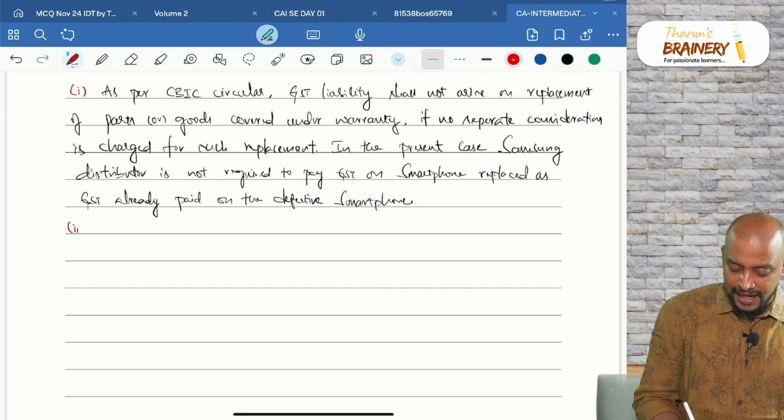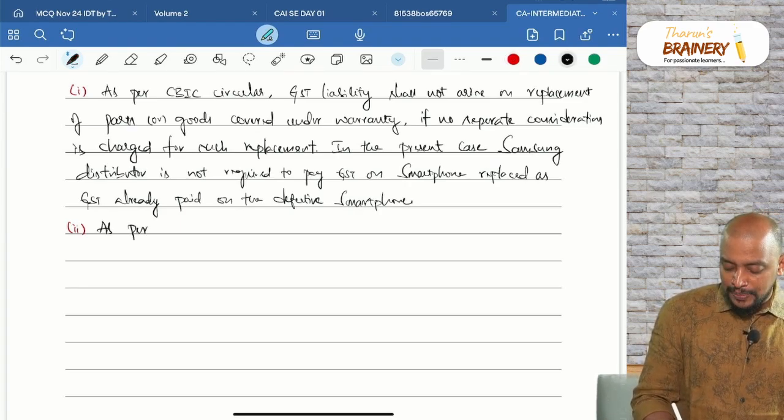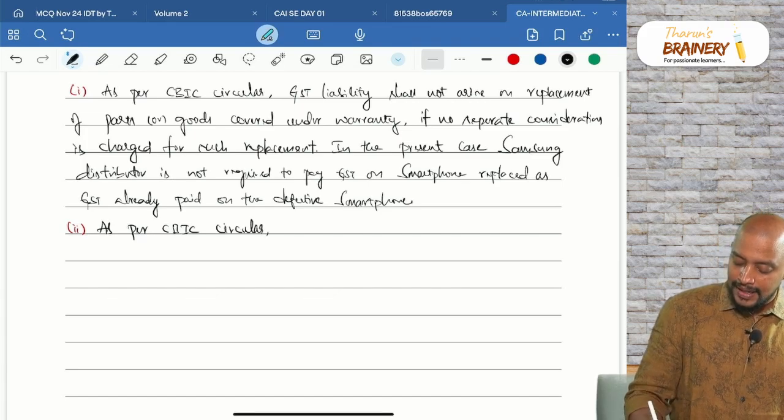So write down second, as per CBIC circular, replenishment means refilling.